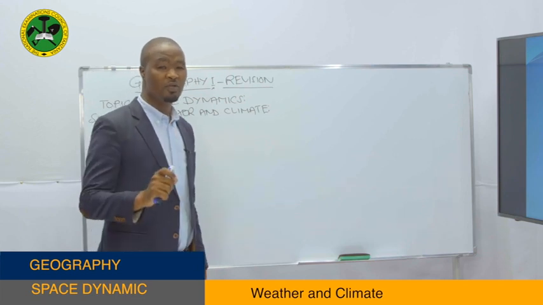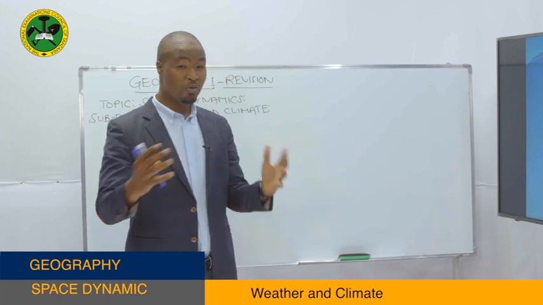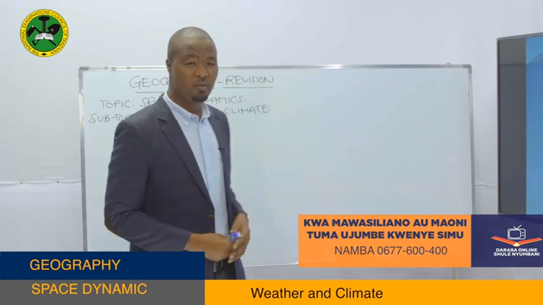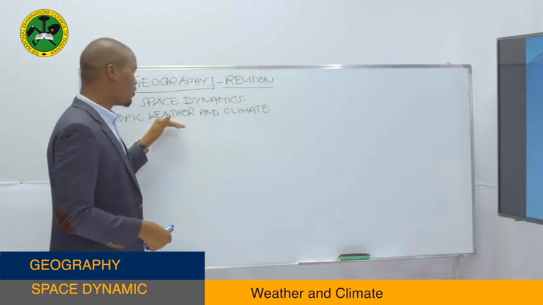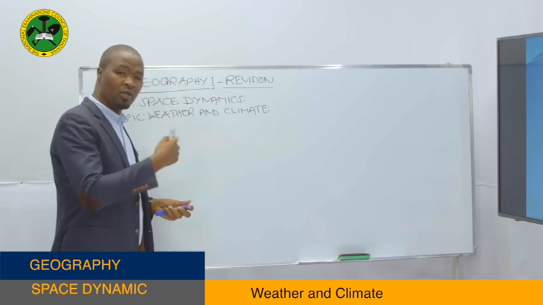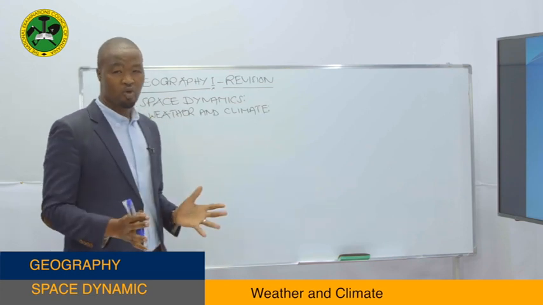Then we have what we call the climate. Climate refers to the average weather condition of an area which occurred over a long period of time. It may be over 30, over 80 years, etc. So from there, as I said, we focus much on what we call weather and what we call climate. So let's get back to what we call space dynamic as a topic.